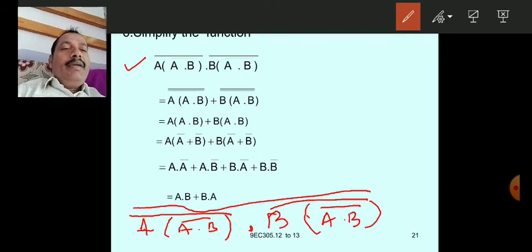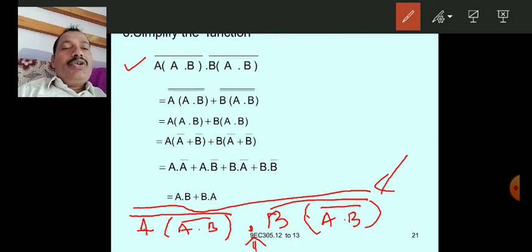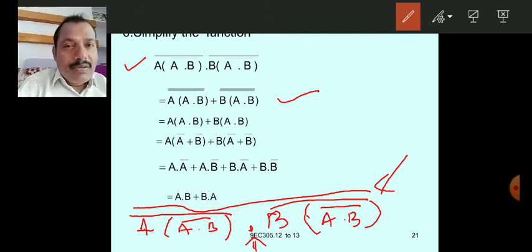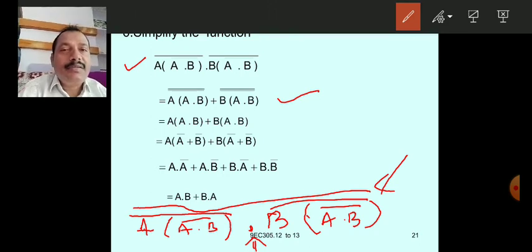Okay, apply De Morgan to this top bar, first top bar. So this dot becomes OR operation. This is the step we get by applying De Morgan law. And if you observe, so double bar is there, hence double bar can be cancelled. So you will have the equation like this. This is the equation.